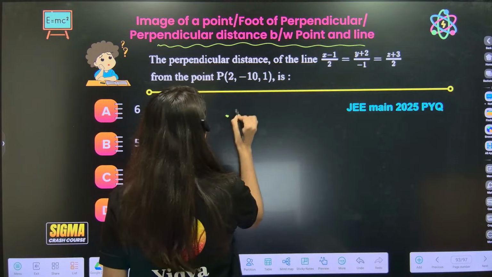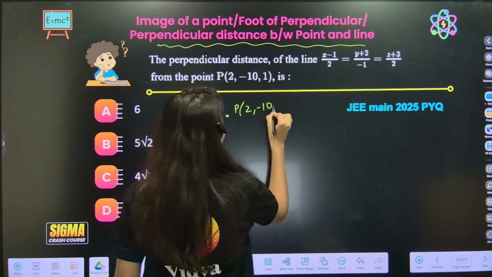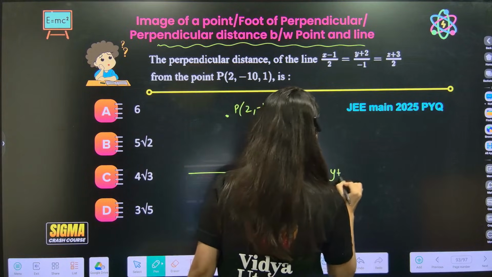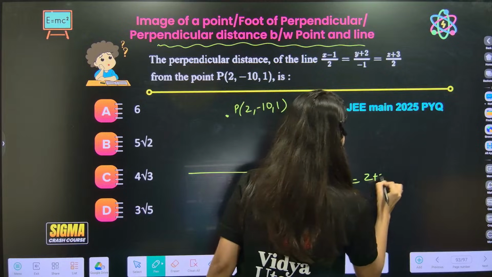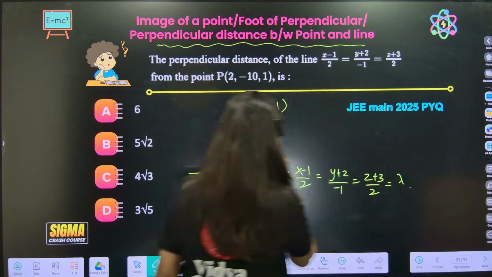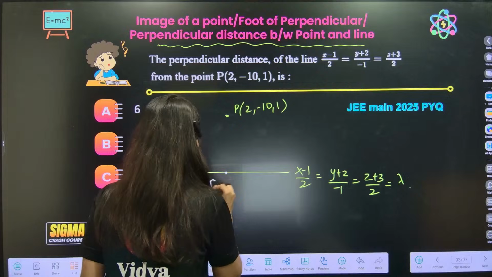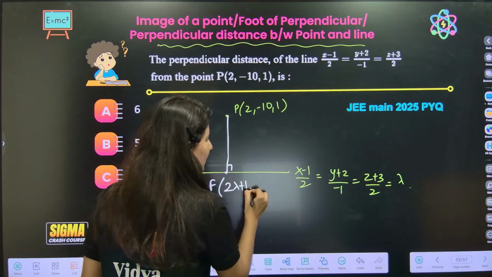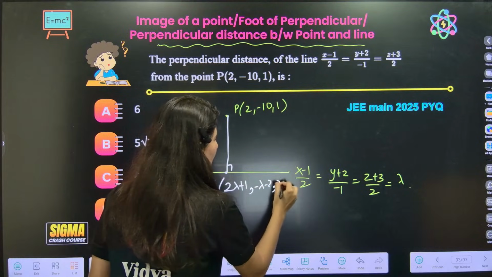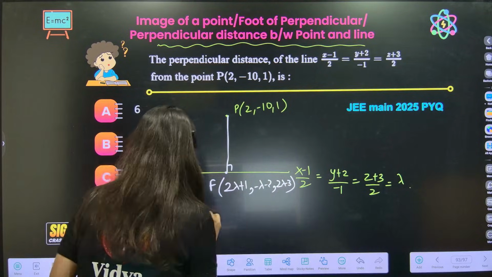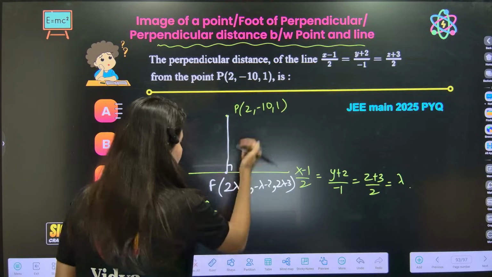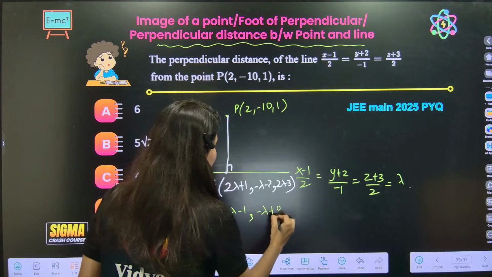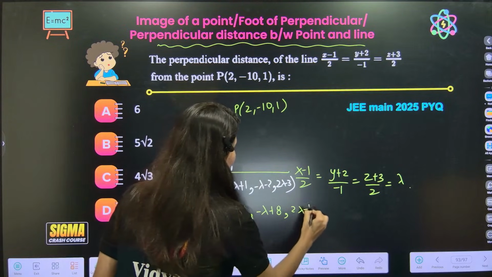Right? This is a point P, 2, minus 10, 1. This is your line, x minus 1 by 2, y plus 2 by minus 1, z plus 3 by 2 is equal to lambda. Assume F. Now I am not writing steps, directly doing it: 2 lambda plus 1, minus lambda minus 2, 2 lambda minus 3. Find PF vector, everybody. So this is going to be 2 lambda minus 1, this minus this, minus lambda plus 8, and 2 lambda minus 4.